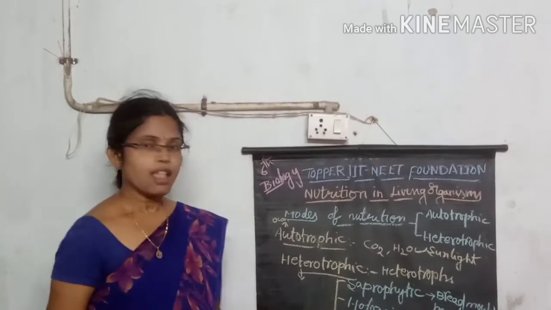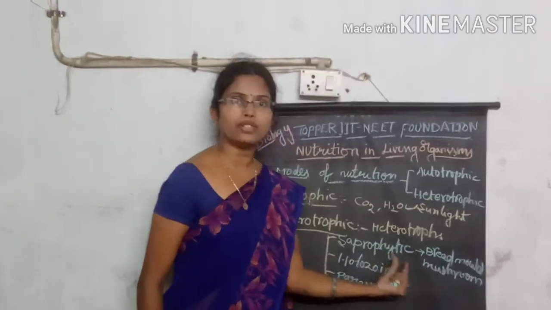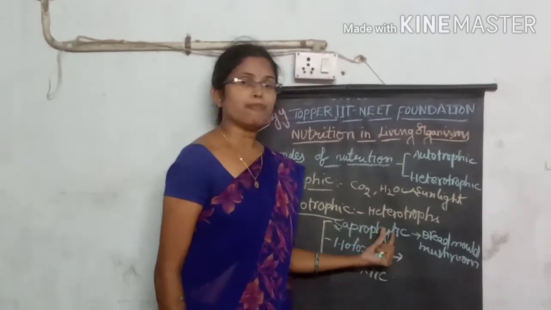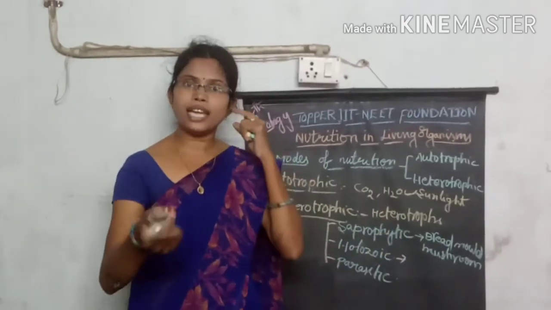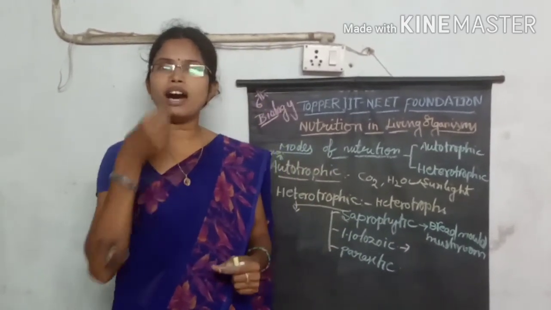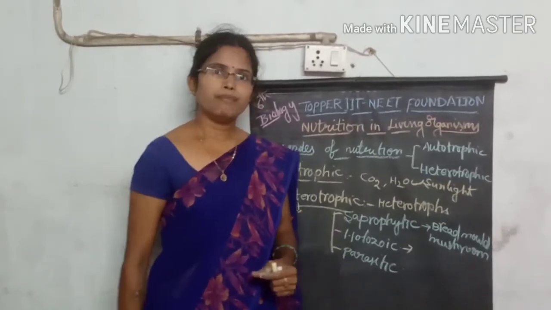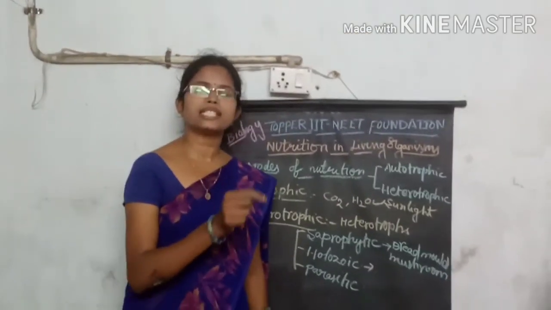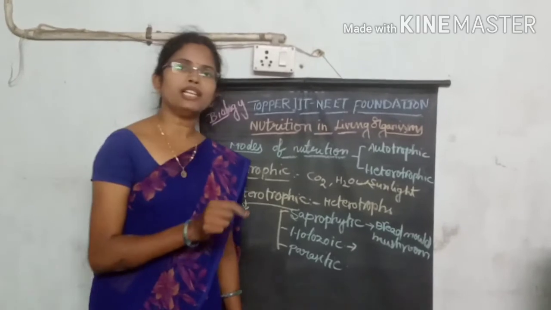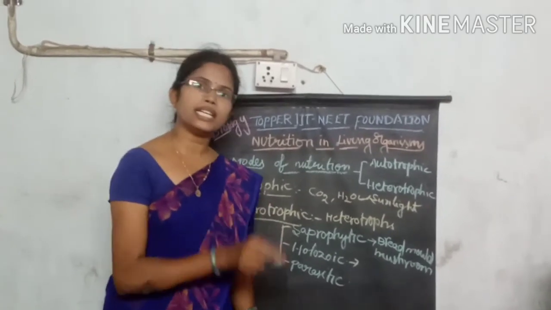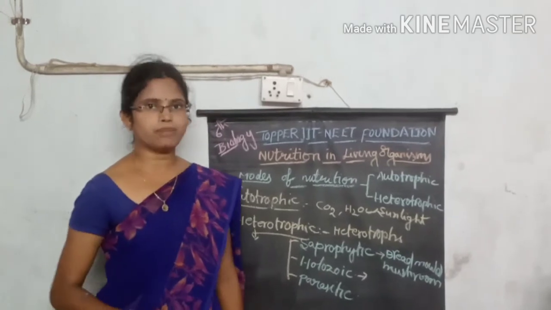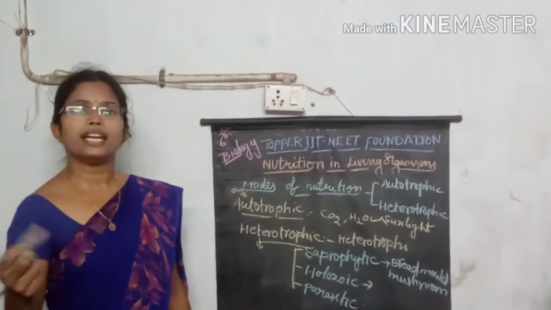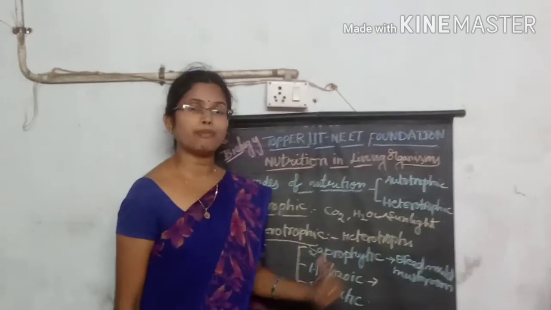When coming to saprophytic nutrition, whatever food material is taken by these saprophytic organisms, they take it in the form of liquid material. Whatever dead plants and animals are there, the organism releases some soluble enzymes. These enzymes convert that material into soluble nutrient forms. That soluble nutrient, that liquid material, is consumed by the organism. That comes under saprophytic nutrition.